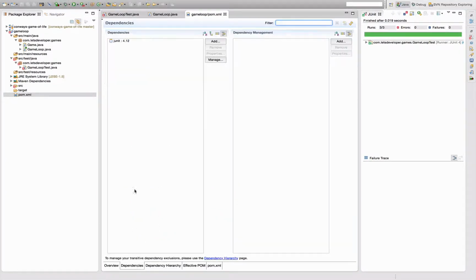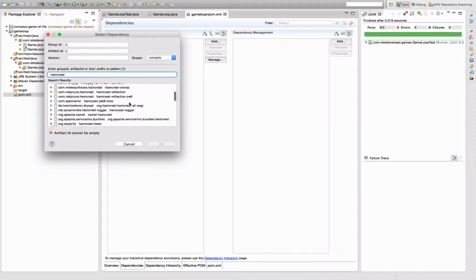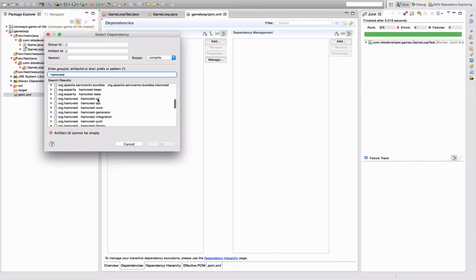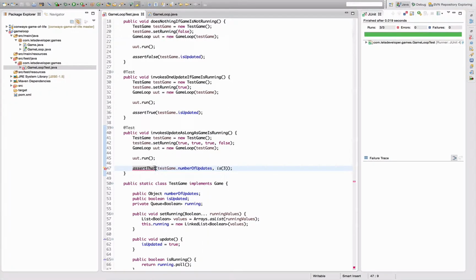So let's add Hamcrest. There's some part of Hamcrest in JUnit, but I'm never sure actually which part it is. So apparently it's not all I need. For now, let's stick with Hamcrest all, which is hopefully also on my machine. Looks good.